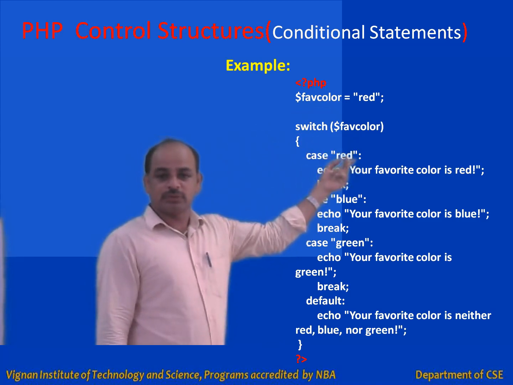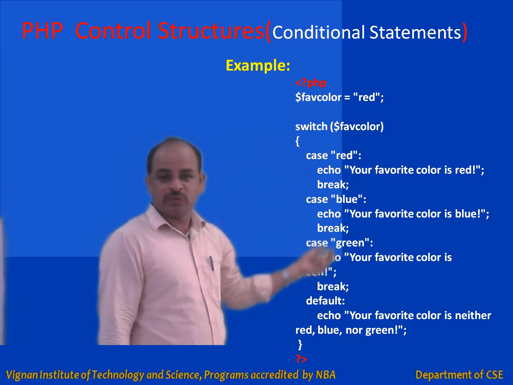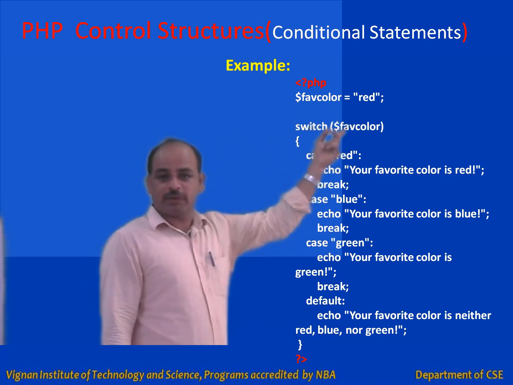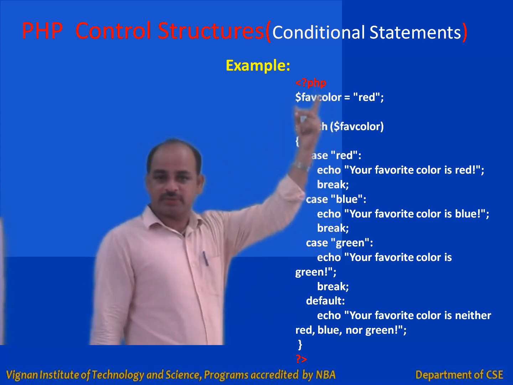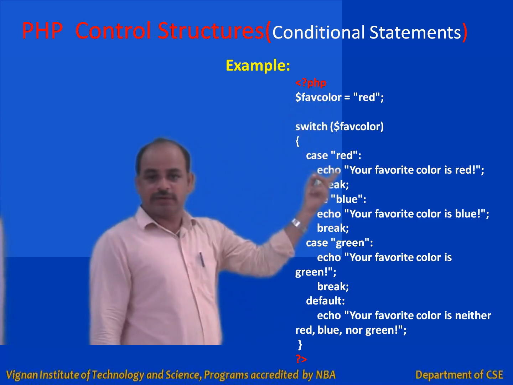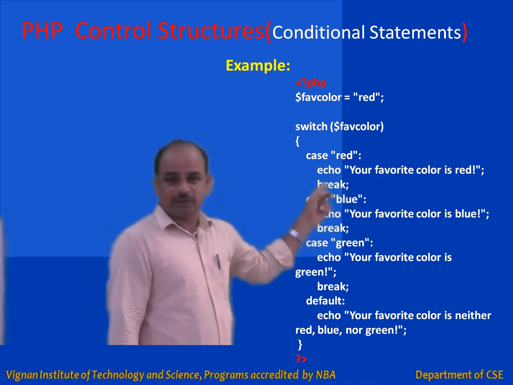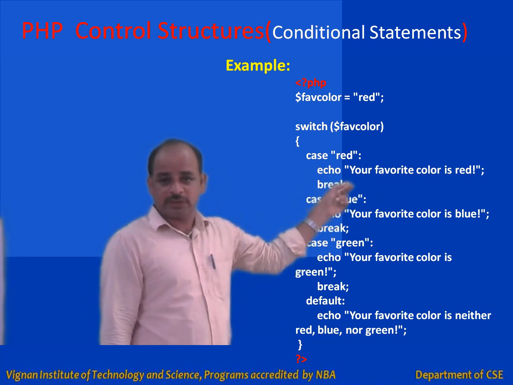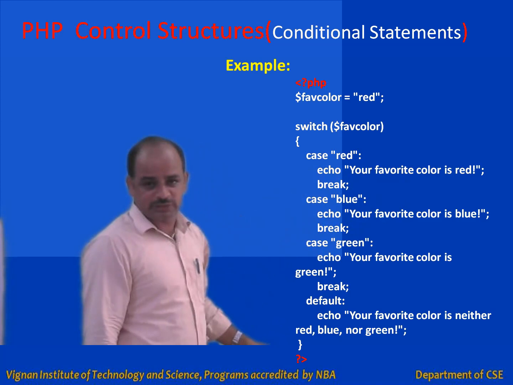Case label 1 is red, label 2 is blue, label 3 is green, and finally default. Because the favorite color value is initialized with red, case red will be executed. It prints your favorite color is red, and then break. Control immediately comes out of the switch statement.